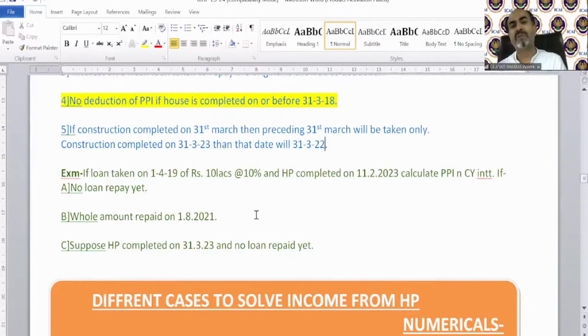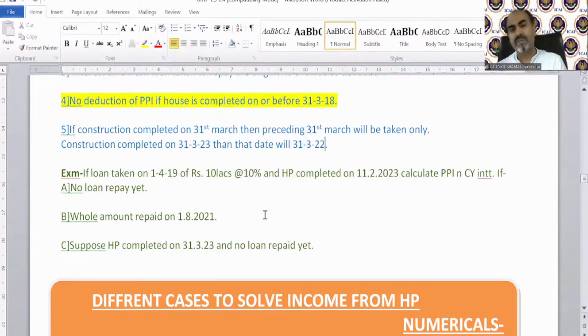Case B: the whole amount is repaid on 1st August 2021. If the loan amount has been paid on August 21, in this case you need to calculate current year interest and PPI both. And third, case C: suppose the house property is completed on 31st March 23 and no loan is repaid yet. In this case also you need to calculate current year interest and 1/5 of PPI.